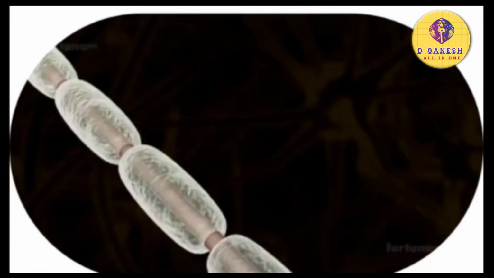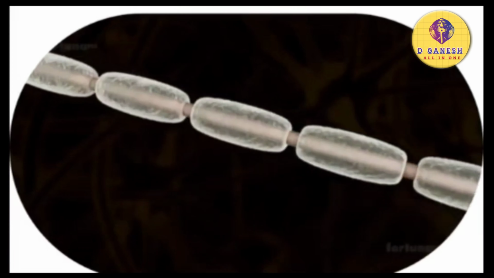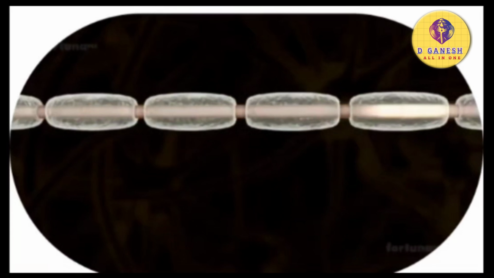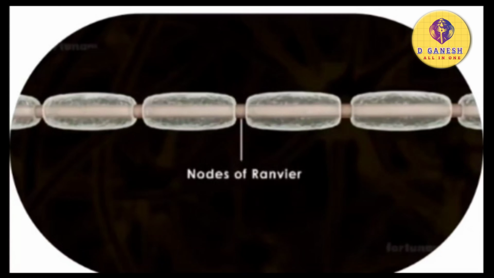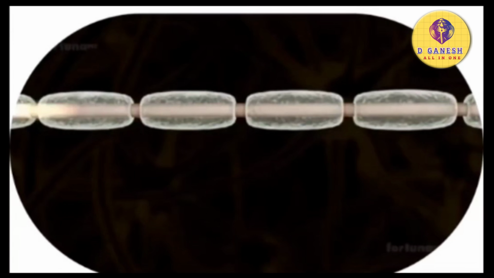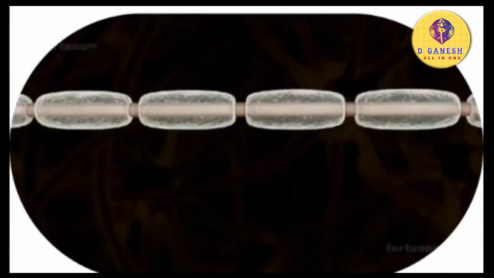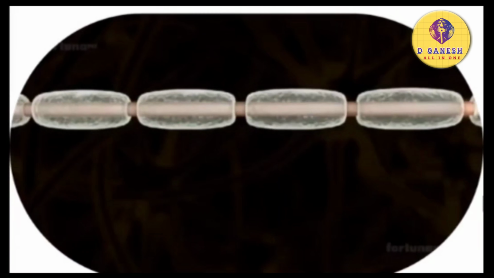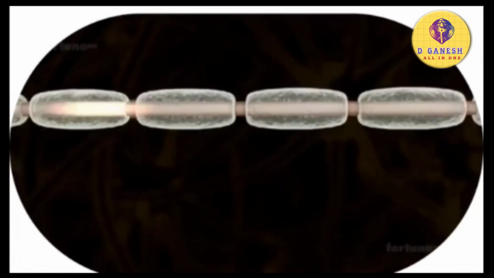However, it is not continuous along the length. There are many gaps known as nodes of Ranvier. These gaps allow electrical impulses to jump down from one node to the next, thus increasing the speed of transmission.